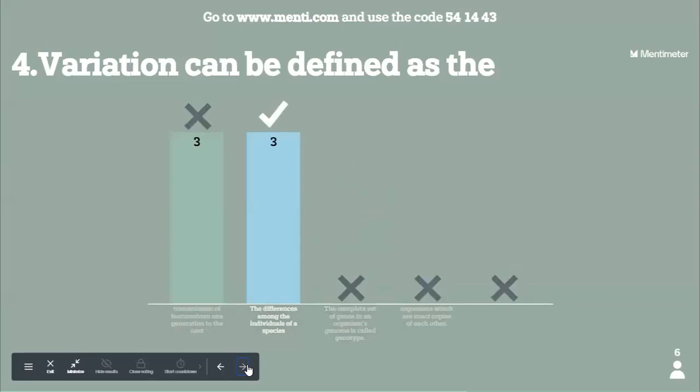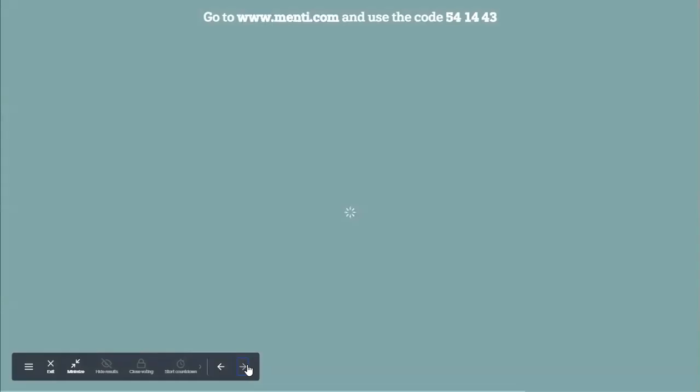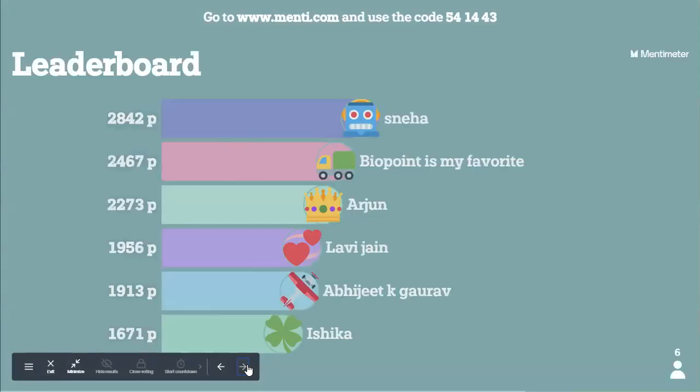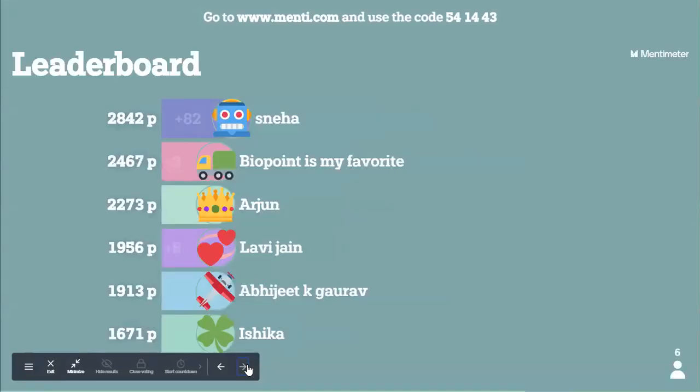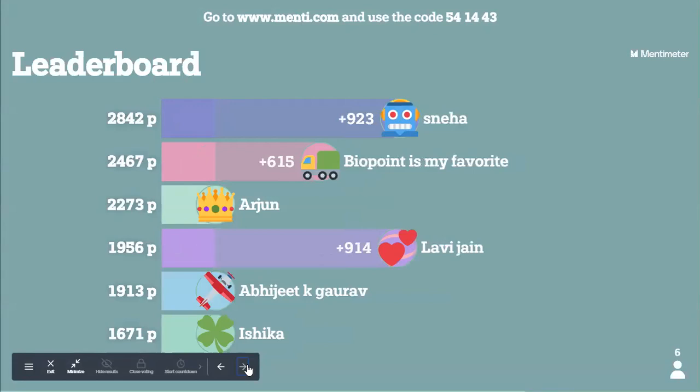Guys, I'm going to check who all gave the wrong answer for the question. I'm going to catch, because I just told that that slide is very important and you were expecting a question in Menti. Then also you got it wrong. Let me check who all gave it wrong. Arjun, Abhijit and Ishika gave the wrong answer for the question. What happened?